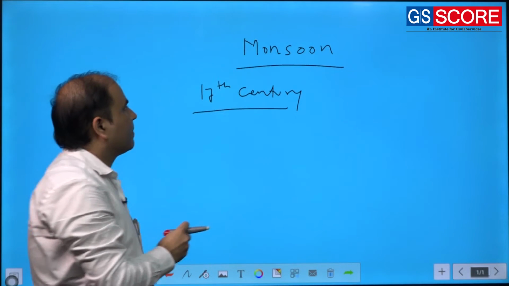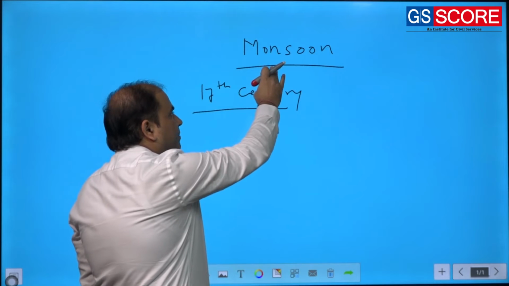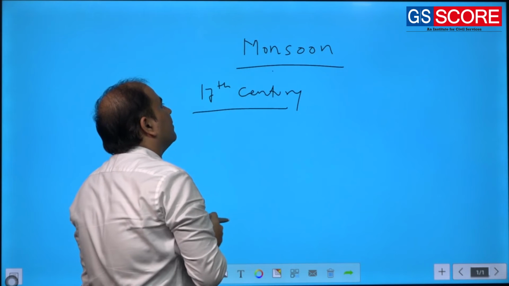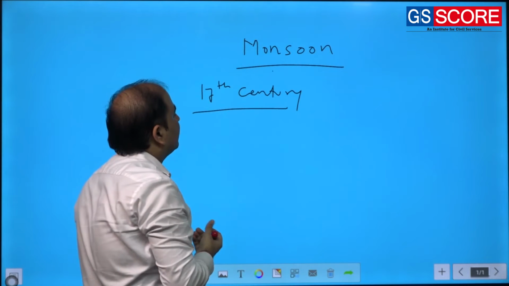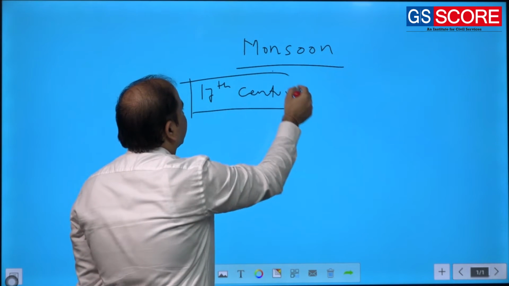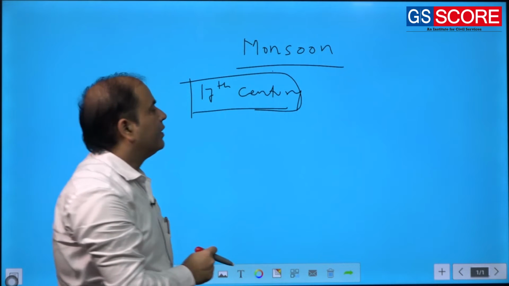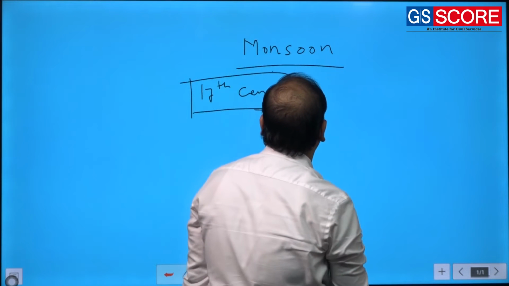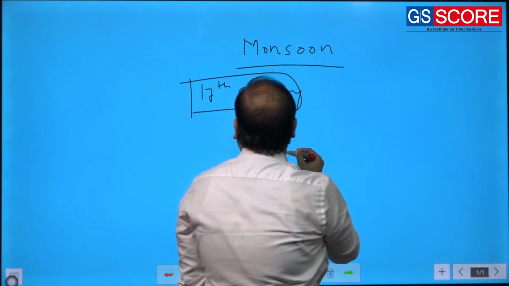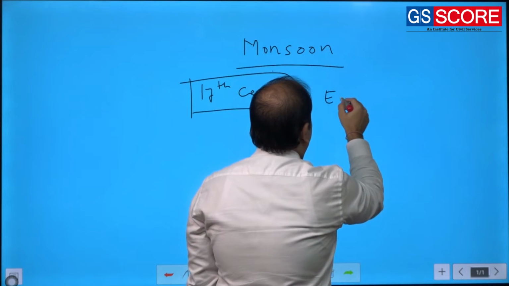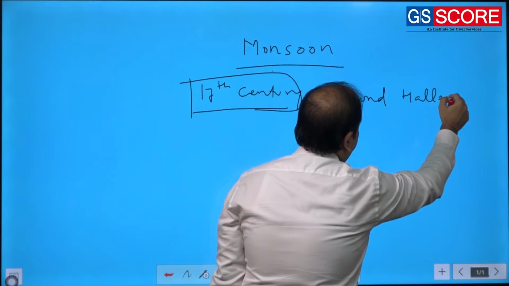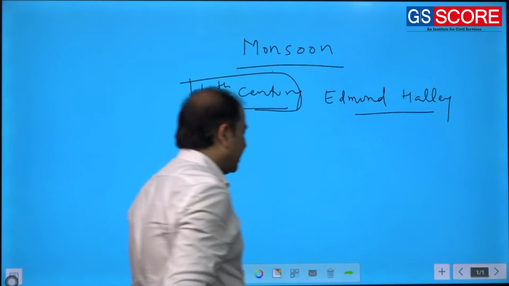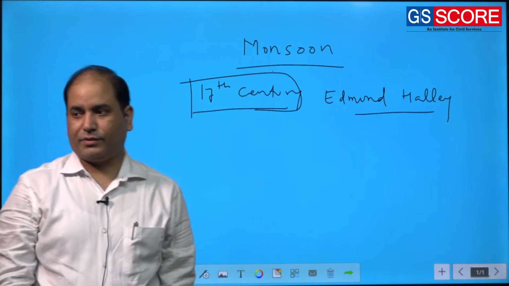So monsoon comes from the Arabic word mausim, and the scientific explanation of monsoon started in the 17th century. There was a very famous British scientist named Edmund Halley who explained this phenomenon.